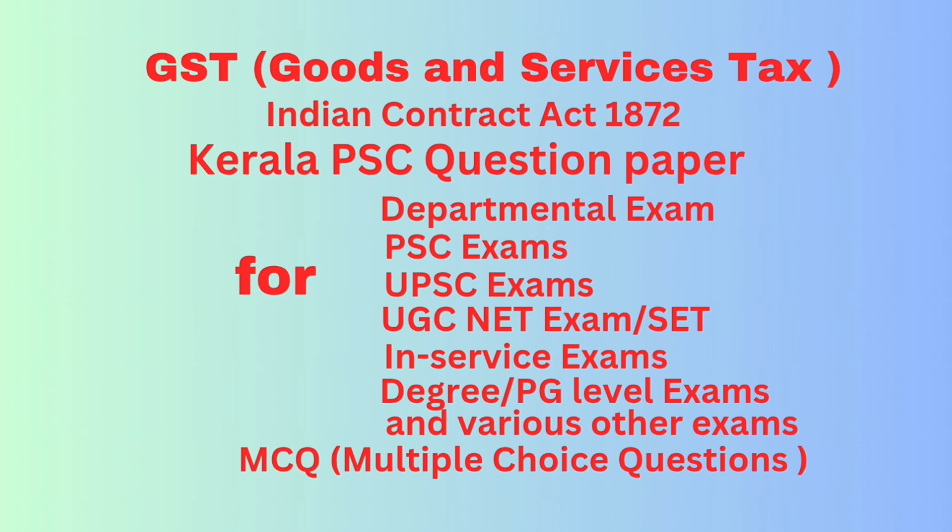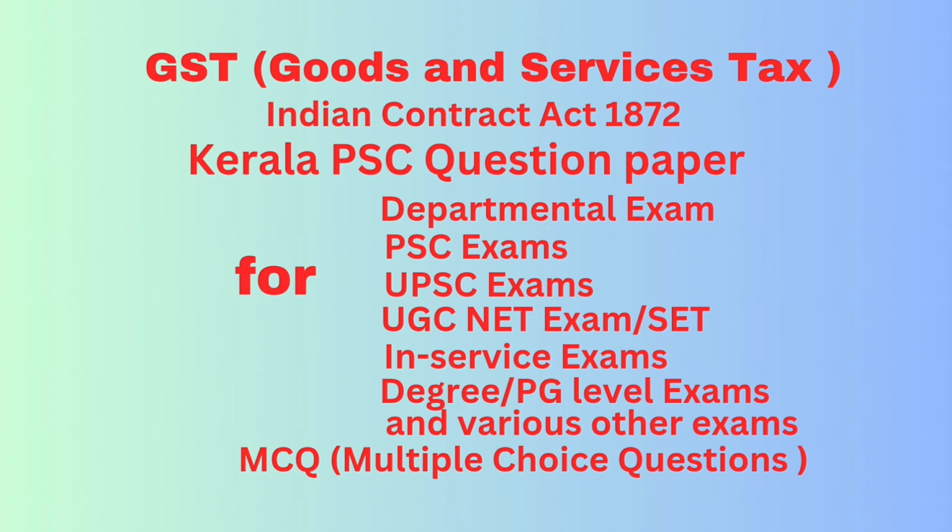Question number 7. Under section 23 of the Central GST Act, exemption from registration is available to dash. Answer: an agriculturist to the extent of supply of produce out of cultivation of land.